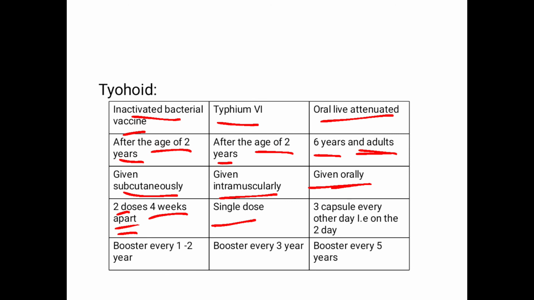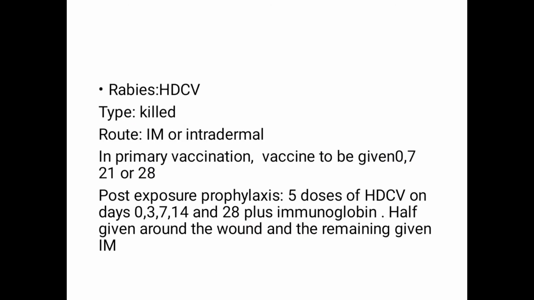We will be using booster doses for each of these vaccines. For the inactivated, the booster is given every 1 to 2 years. For Typhoid Vi, the booster is given every 3 years, and for the oral live attenuated, the booster is given every 5 years.